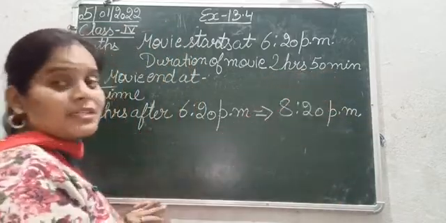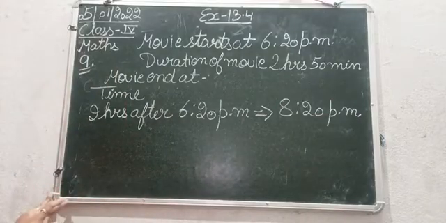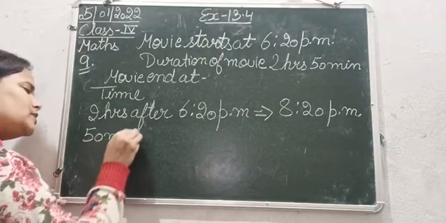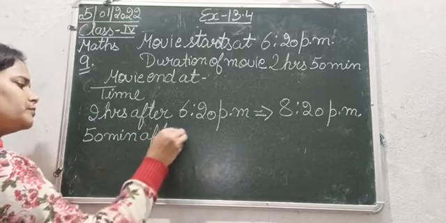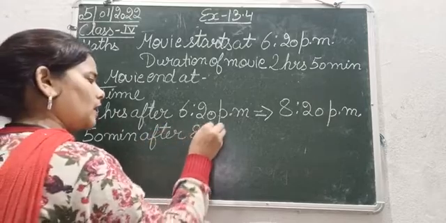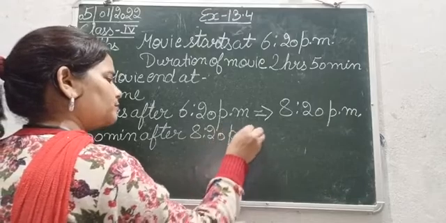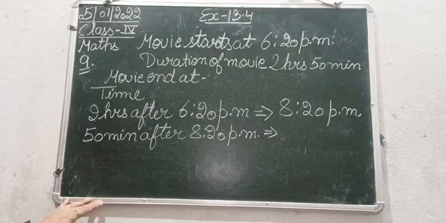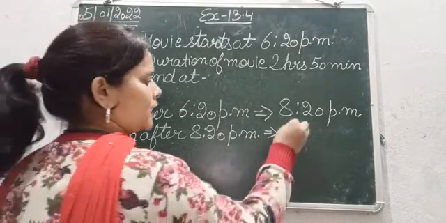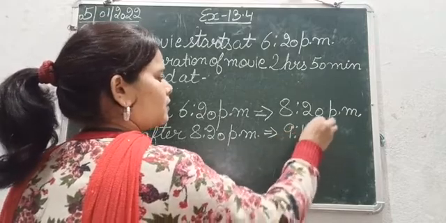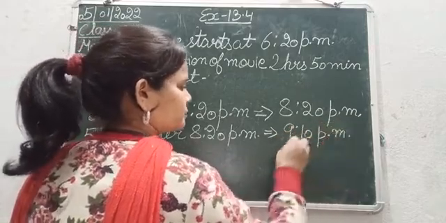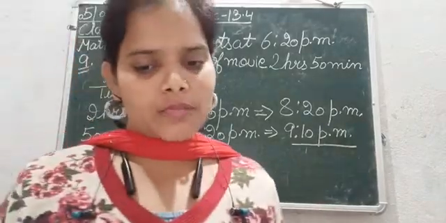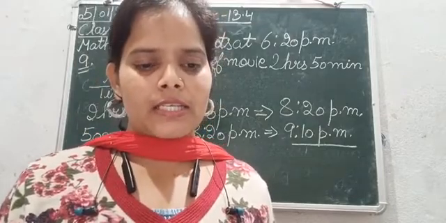Now next is 50 minutes. 2 hours is done, now 50 minutes are left. So 50 minutes after 8:20 p.m. will be 9:10 p.m. Now the question was, at what time does it end?